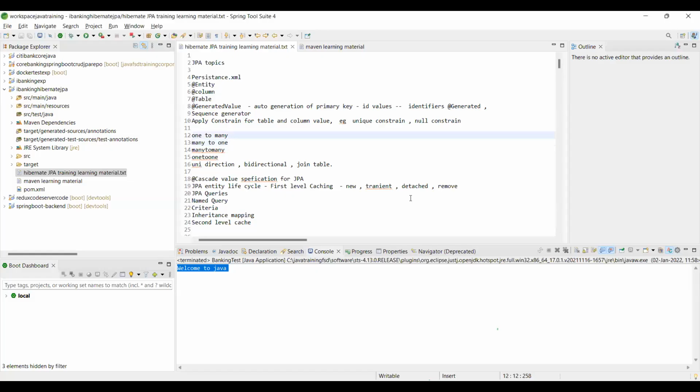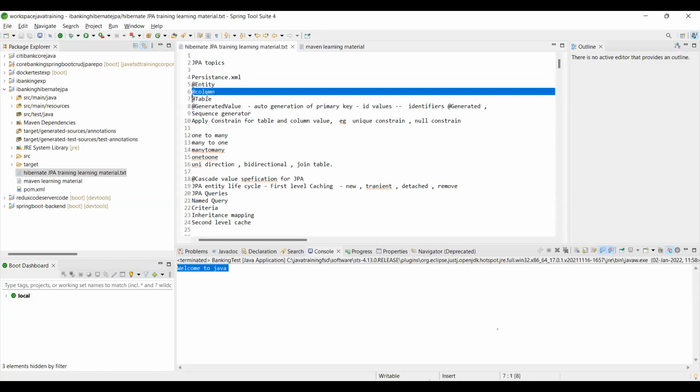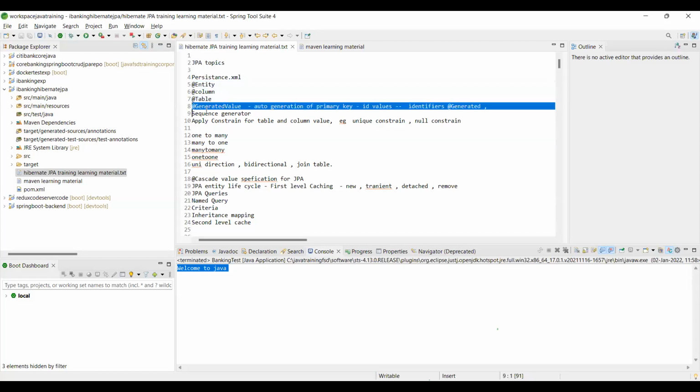Okay, so today we are going to see Hibernate. As a first step, these are all the topics that we are going to see related to Hibernate. What is persistence.xml? What is @Entity, @Column, @Table, @GeneratedValue?